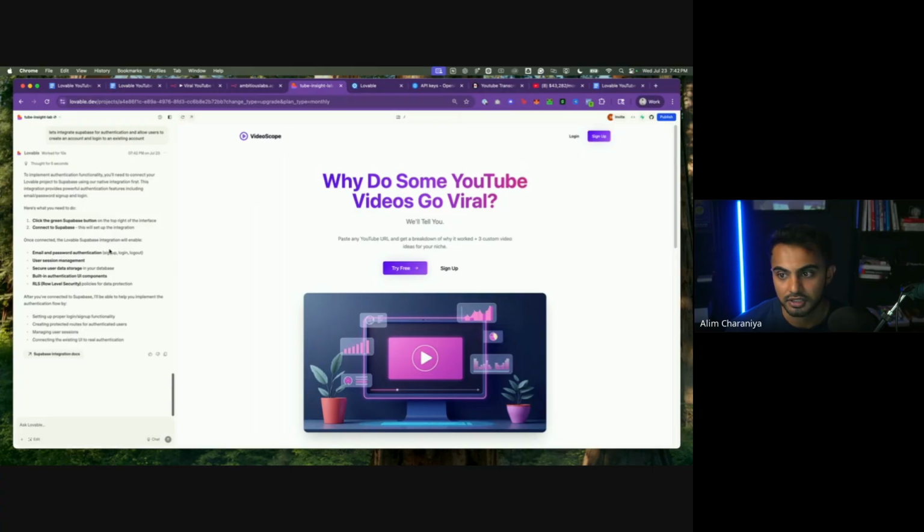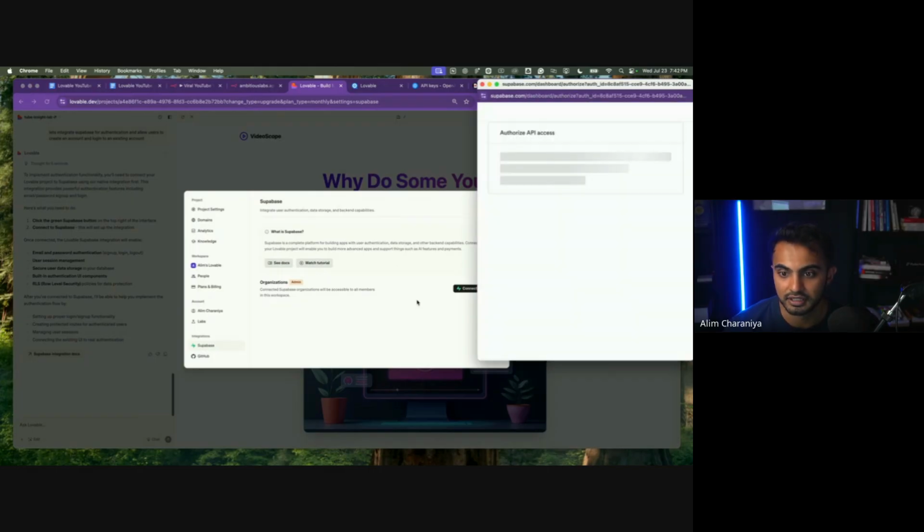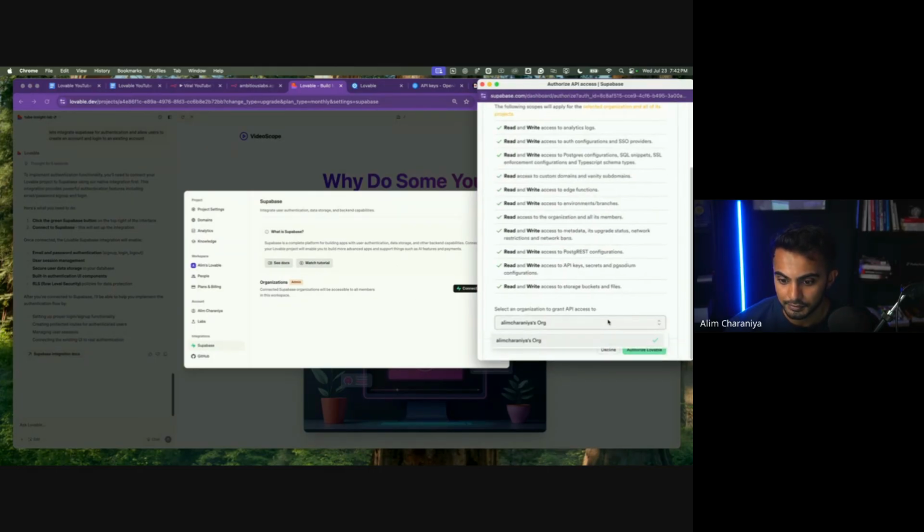Okay. So it says click on the green Supabase button and hit Connect Supabase. Awesome. I'm going to hit Connect Supabase, and that's going to ask me to authorize API access. I have multiple organizations, so I'm going to just use this one.